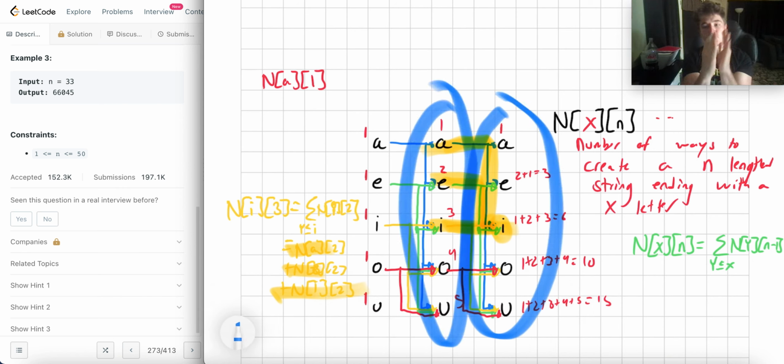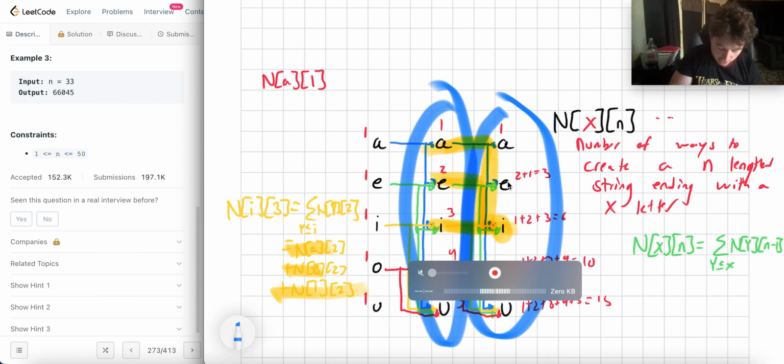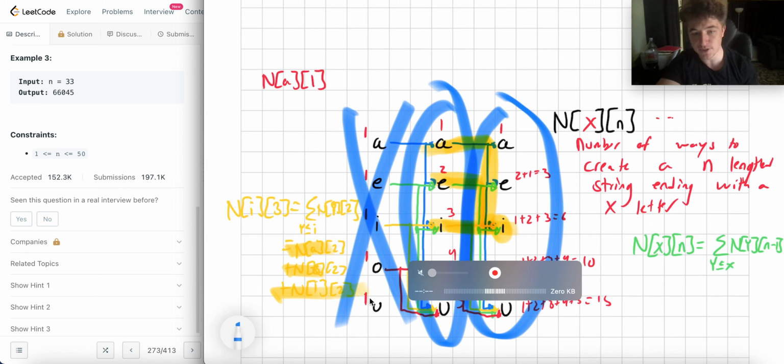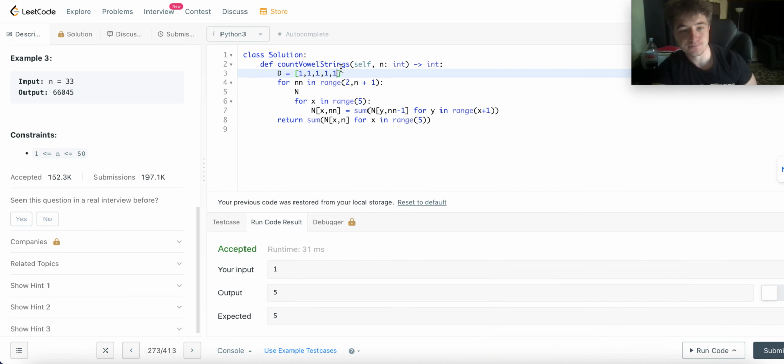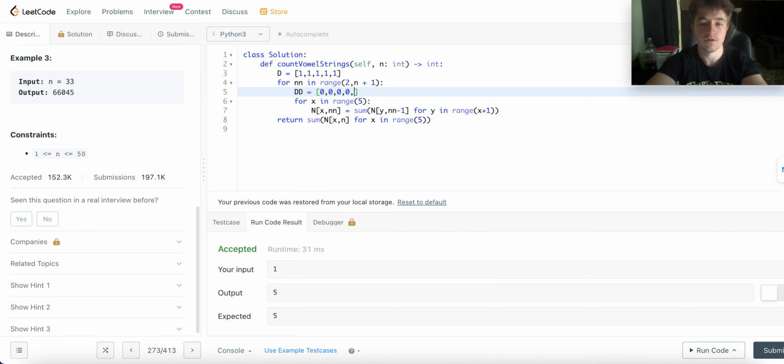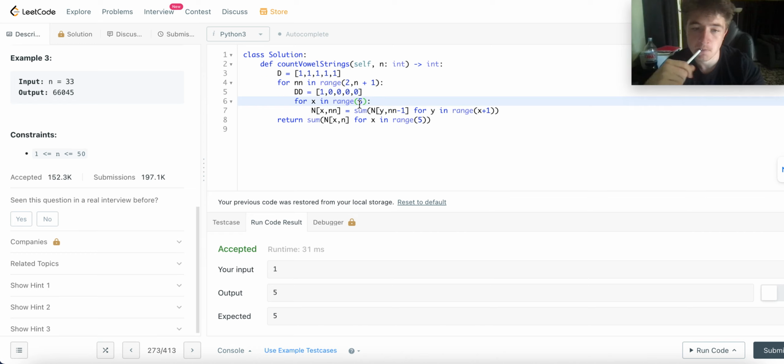So we only need to keep track of like 2 things. When we're looking at this iteration, the values here no longer matter, right? The stuff that happens on this column is no longer relevant. So we don't need to keep track of that. So to save space, we just need to keep track of the previous thing that occurred, right? 1, 2, 3, 4, 5. And then that means that we can create a new array. This would still be 1. Sorry, I'm trying to think about how this is going to work.